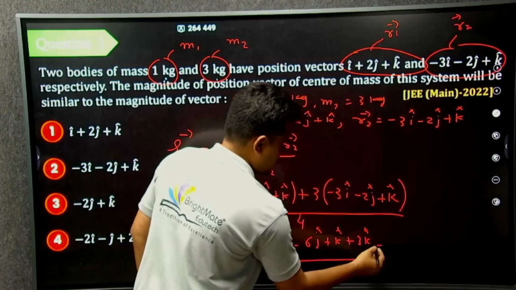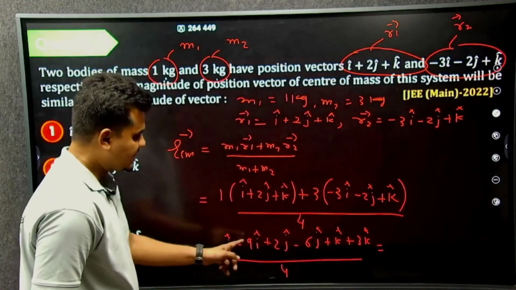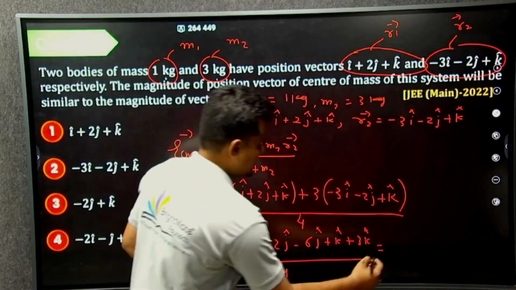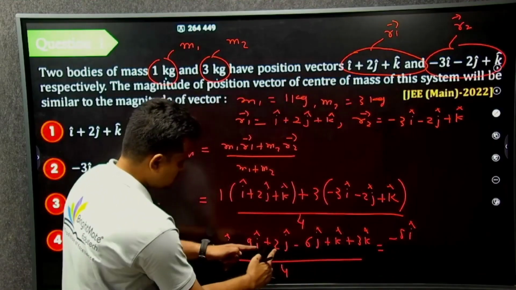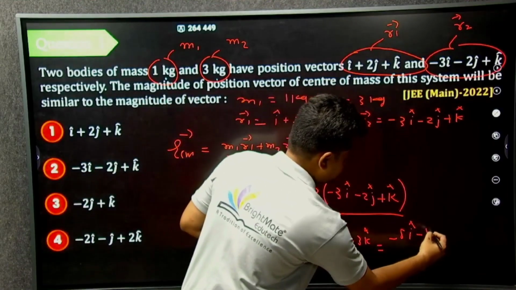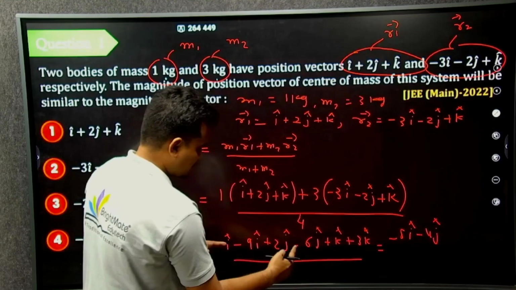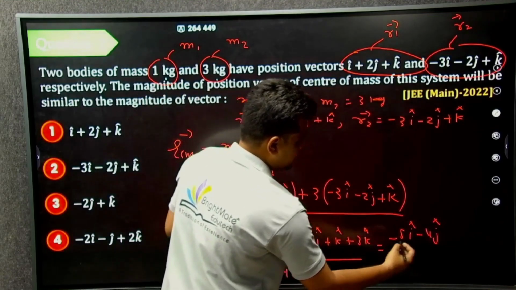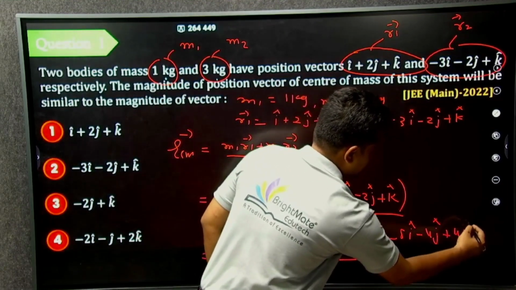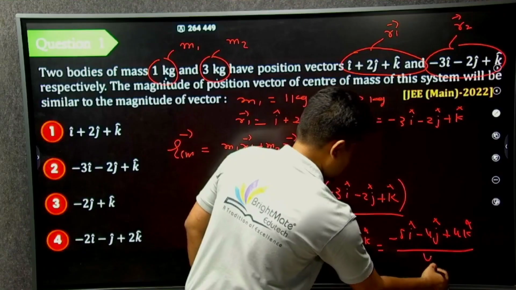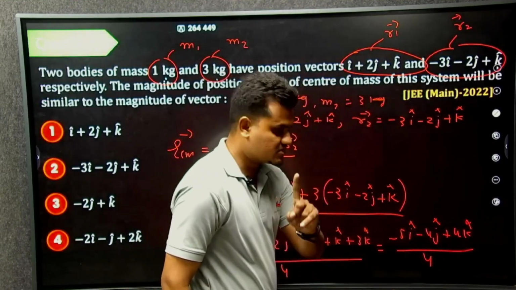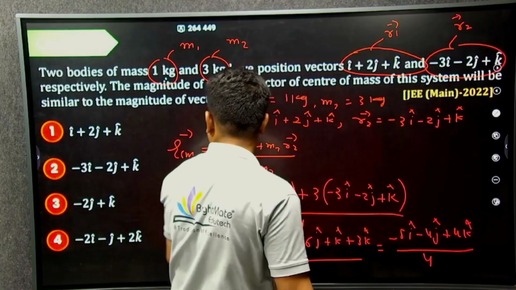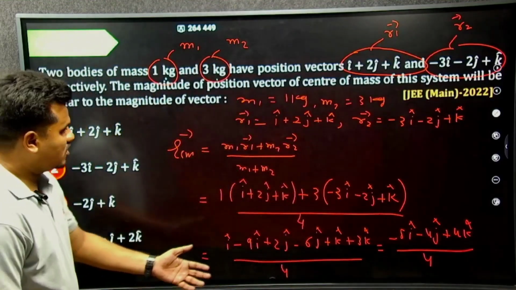Now i cap minus 9i, so we can easily write minus 8 i cap. Then 2 minus 6 is minus 4j, and k plus 3k means 4k cap, all by 4. So 8 by 4 gives minus 2, minus 4 by 4 gives minus 1, and 4 by 4 gives 1. So we will get the answer of this question.